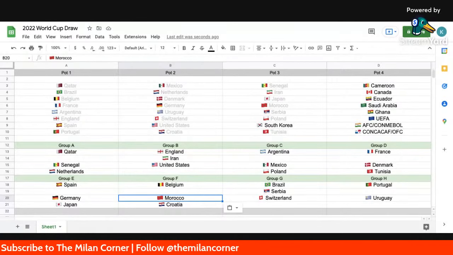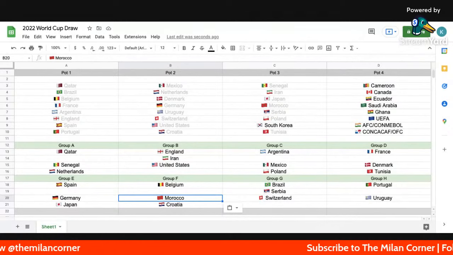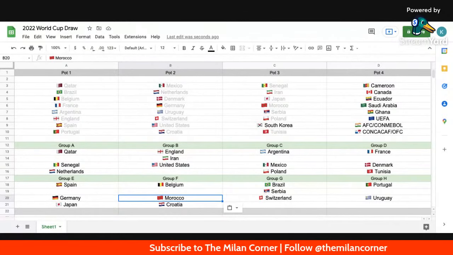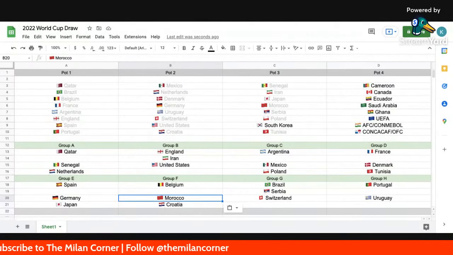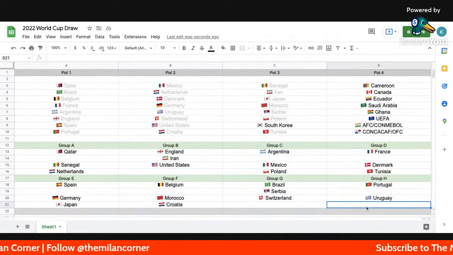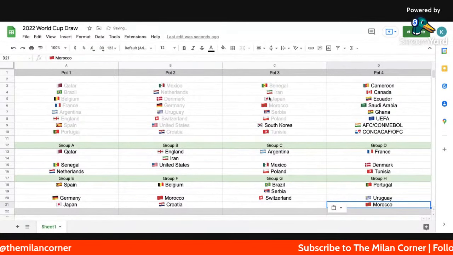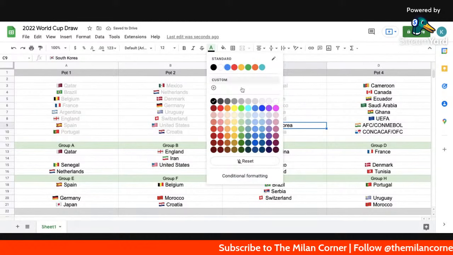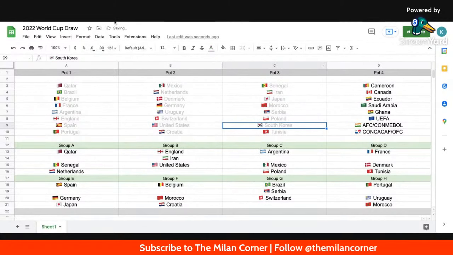No team in Asia has made more World Cup appearances than South Korea. And here we go. South Korea ends up in Group H, H4. So here we go. Pot 3 is complete.